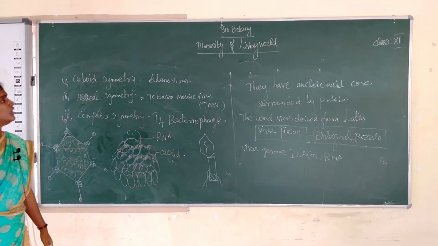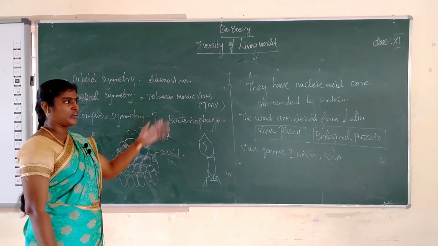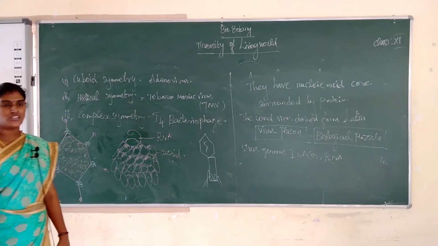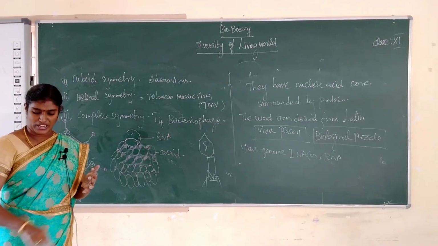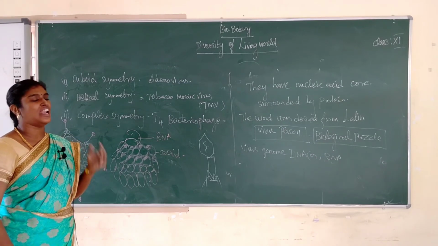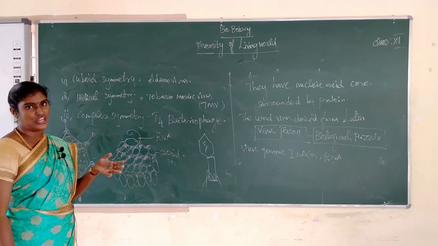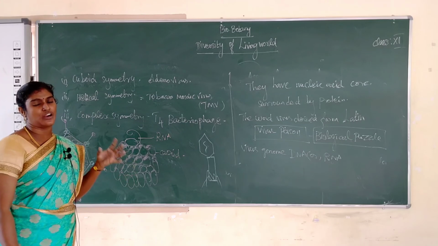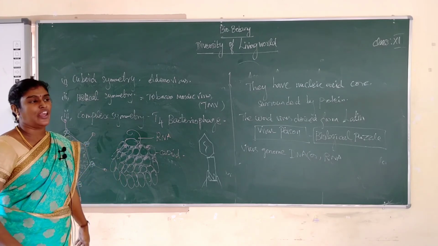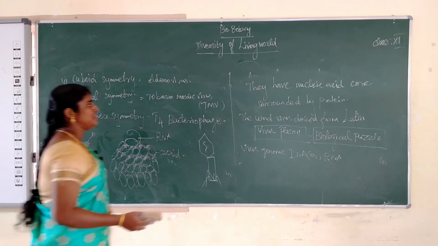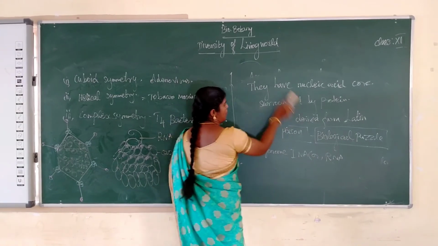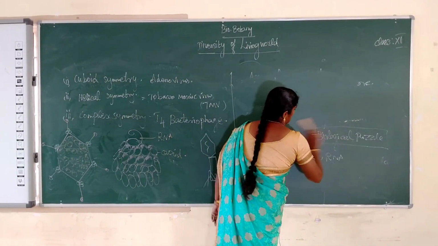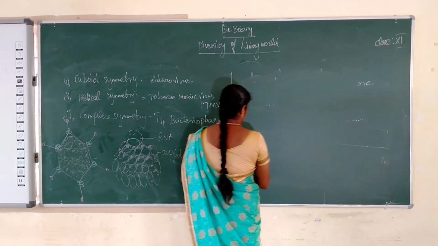Okay students, do you understand all the topics we learned today? First we saw the classification, the key characters and the levels of organization. Next, what is a virus and what are the shapes of viruses. Today's home assignment: what is a virus, and explain the types of virus.